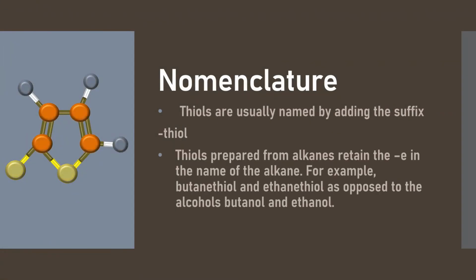Thiol nomenclature is relatively similar to the nomenclature of alcohols. However, instead of adding the suffix ol as in the case of alcohols, thiols are usually named by adding the suffix thiol. Thiols prepared from alkanes retain the e in the name of the alkane. For example, butane thiol and ethane thiol as opposed to the alcohols butanol and ethanol.